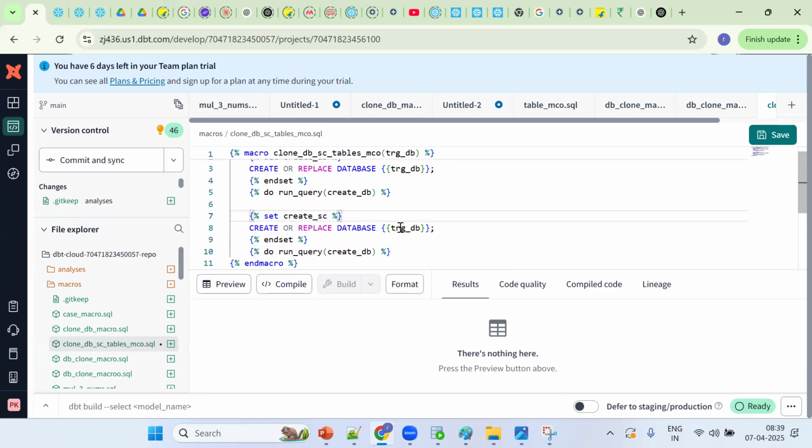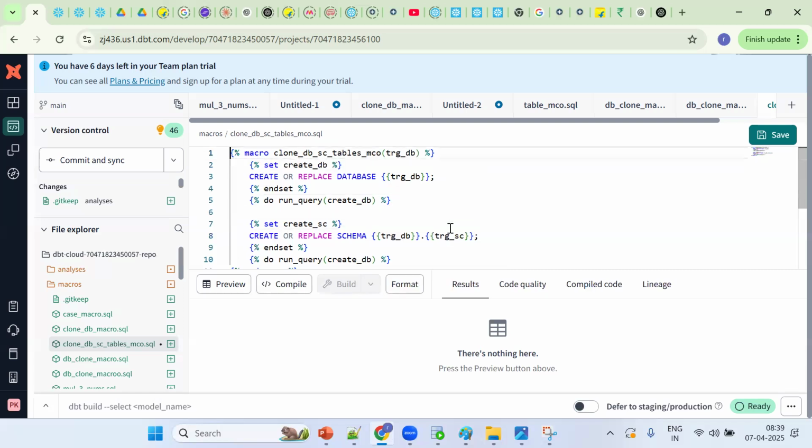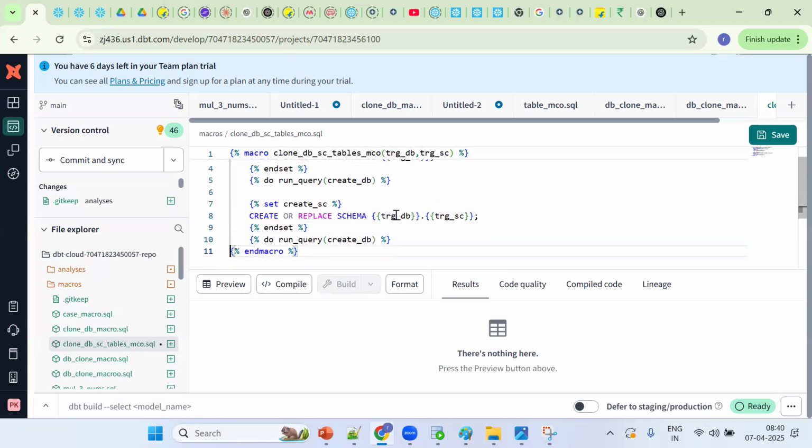Okay, now how to create a schema? Create or replace schema. So we go for target database dot target schema. Database name and schema name together are called what? Namespace. Okay, so how many arguments are required right now? Two arguments. Now the macro name should be different, so create schema. Now how to run?